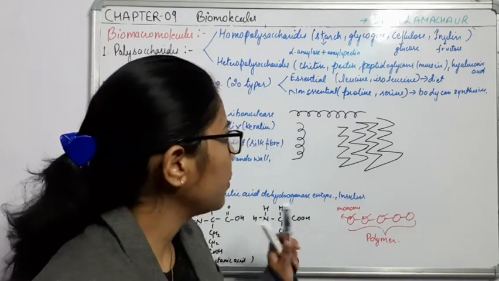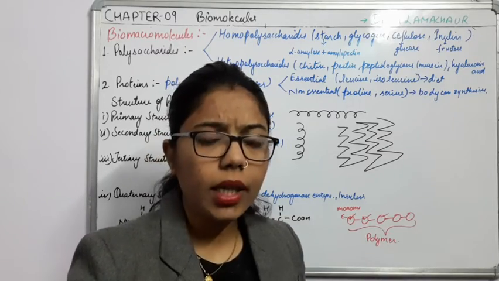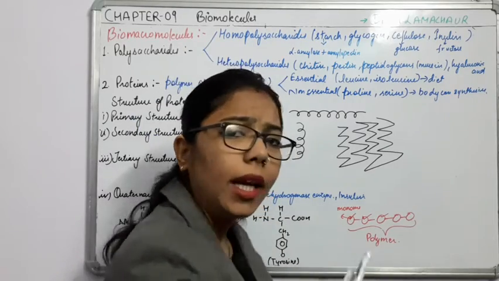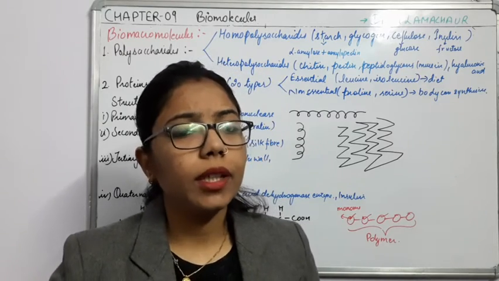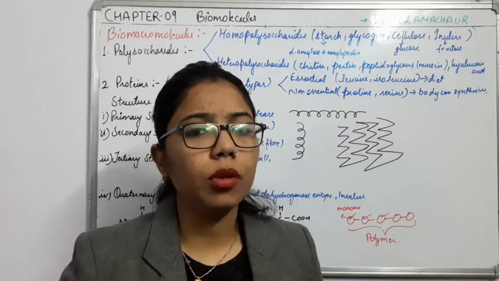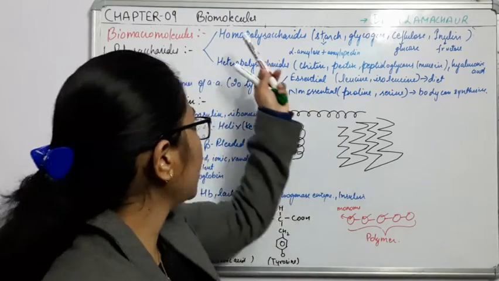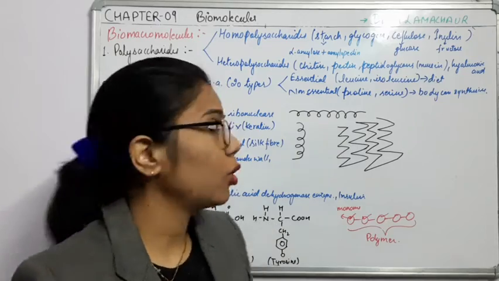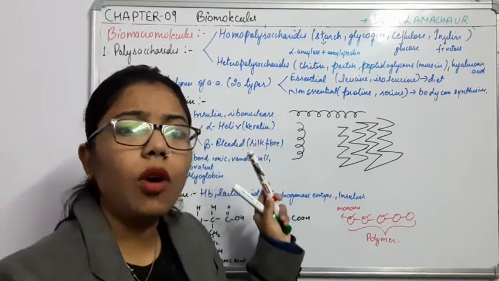On the basis of that we will understand how many of them are homopolymers and how many are heteropolymers. As I have said, protein is formed by different types of monomer, so it comes under the heteropolymer. If I talk about carbohydrates, the polysaccharides, in the polysaccharides again two forms are there.